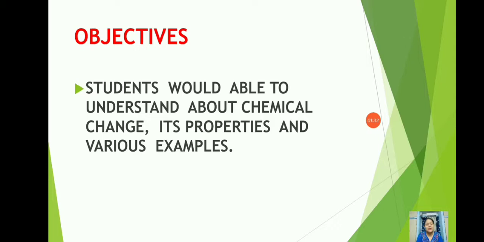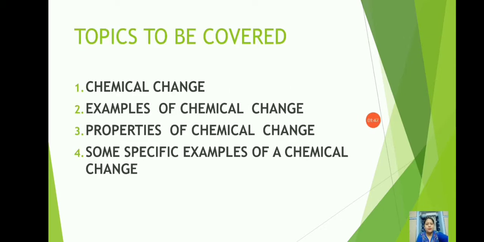But before that, let us look at the objectives. At the end of this class, the students will be able to understand chemical change, its properties and various examples. Today we shall be covering the following topics: chemical change, examples of chemical change, properties of chemical change, and some specific examples of chemical change.